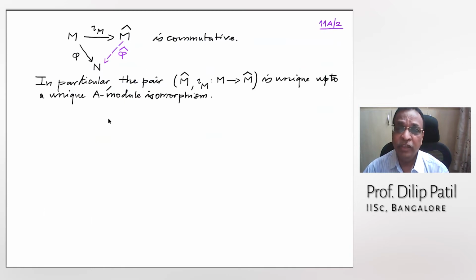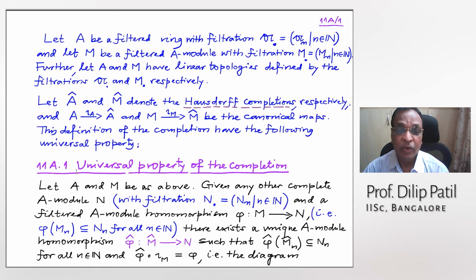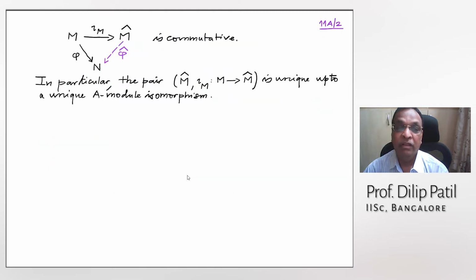So see, why this is very important, because if you see our definition of a completion, it is metric and then completing and checking several things. That one, or one could also define it by a universal property. And this will make it more categorical. That is what I am up to.